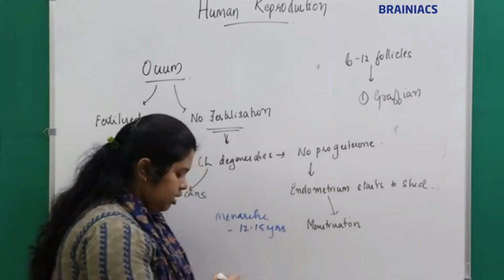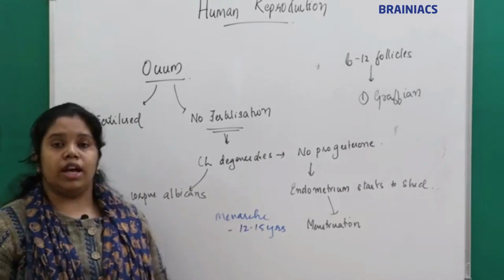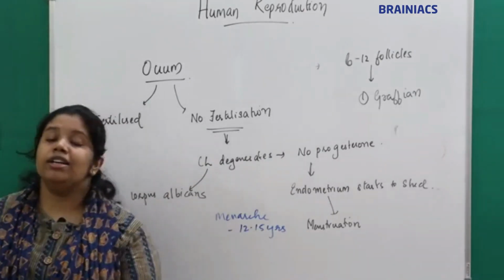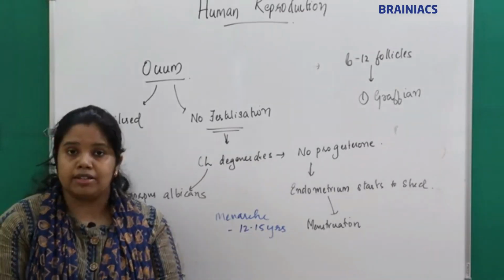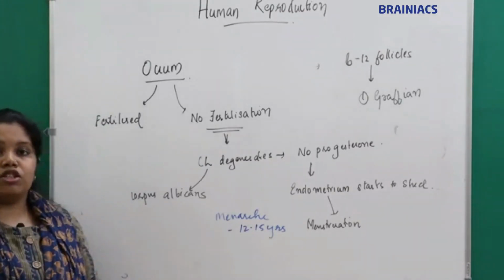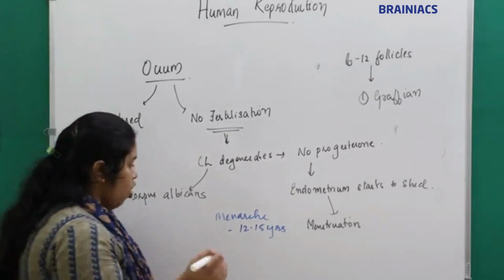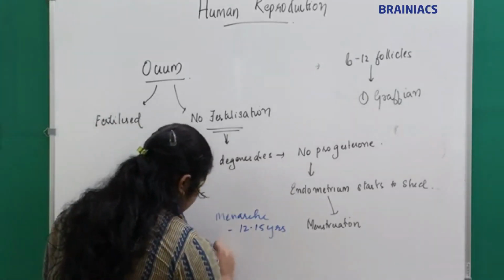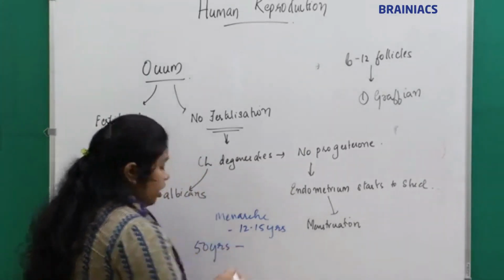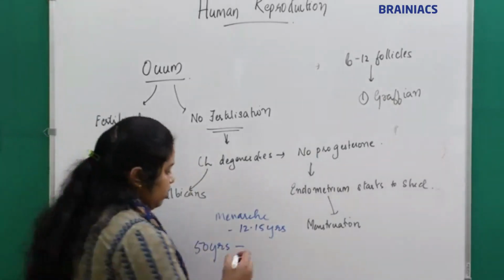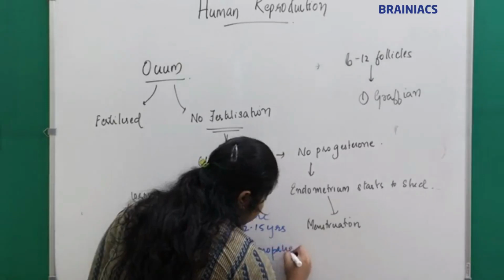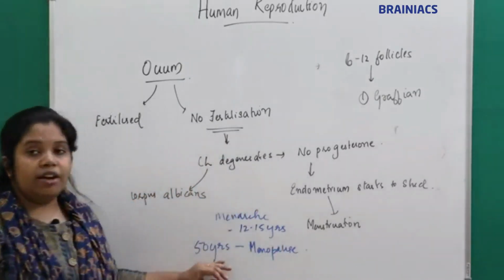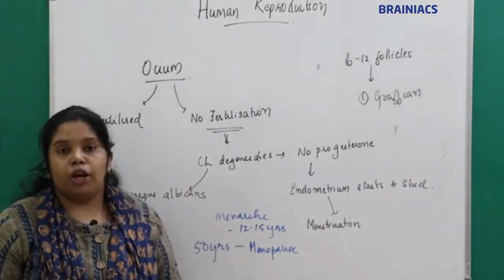Does this menstrual cycle occur throughout the lifetime? No, it doesn't occur throughout the lifetime. The menstrual cycle will stop at around 50 years, and that is called menopause.